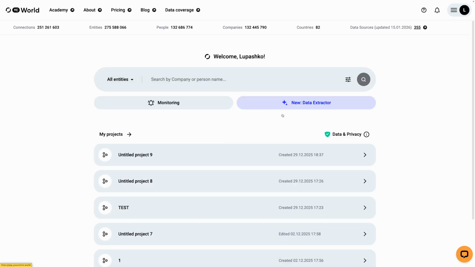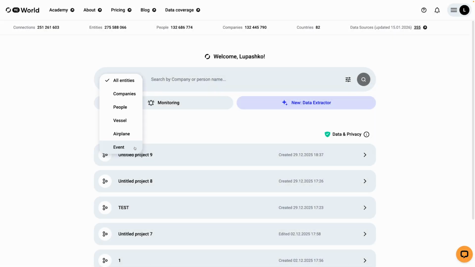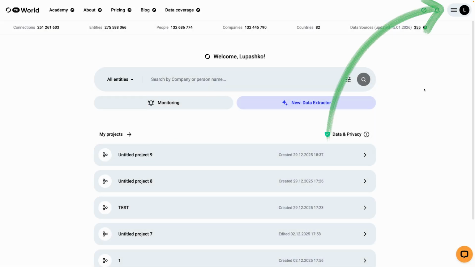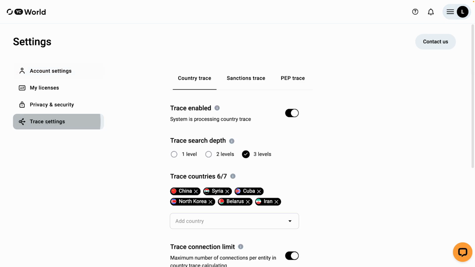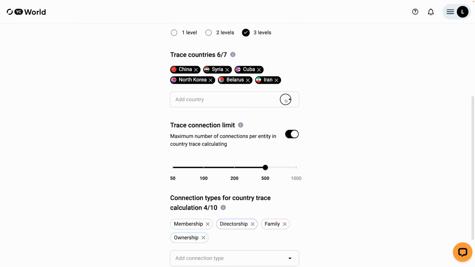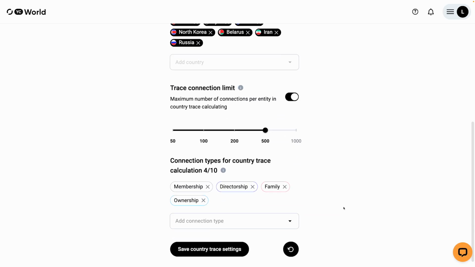After logging in, you see a clean, functional interface. It lets you search for companies, individuals, vessels, aircraft, and events across over 80 countries. You can set search priorities. Let's open the burger menu, go to Settings, select the country list, and choose the jurisdictions that matter most to us.